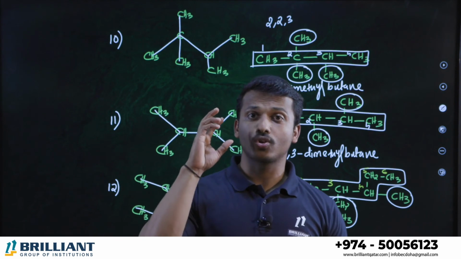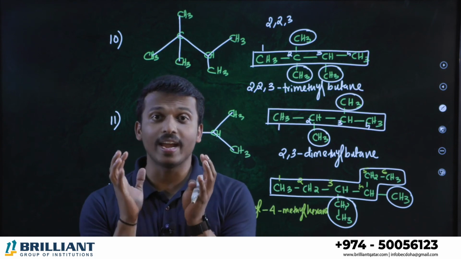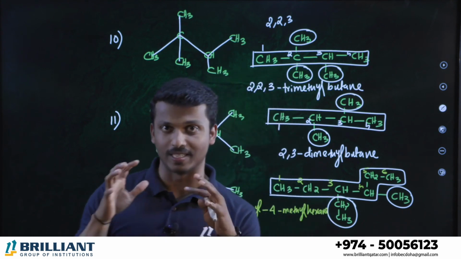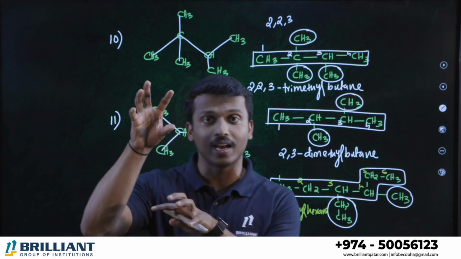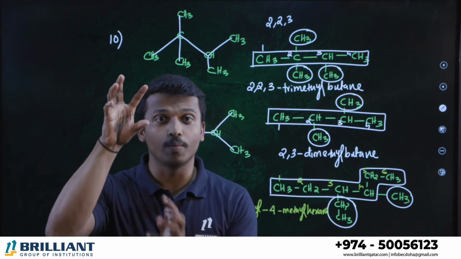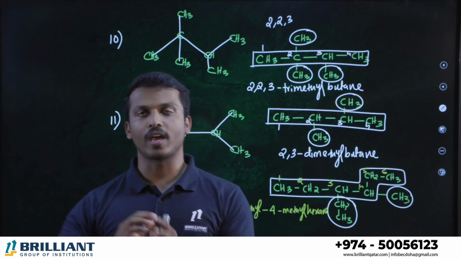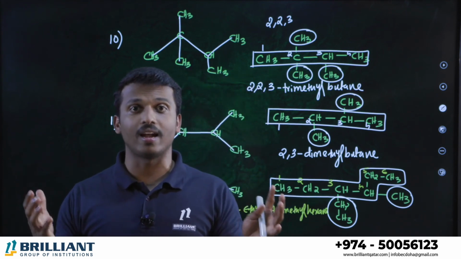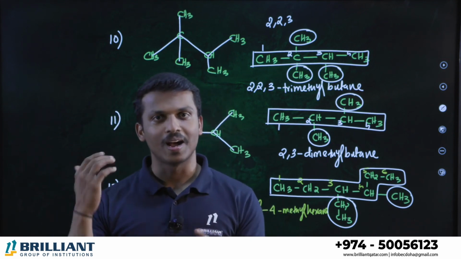And if there are identical branches on the compound, suppose methyl and one more methyl group, what do you have to do? You can use prefixes like di, tri, tetra, etc. If there are 2 methyl groups, suppose in the second position and third position, you can write 2, 3 dimethyl. If the 2 methyl groups are on the same carbon, the second carbon, then 2, 2 dimethyl, like that. Clear? Okay. So when a functional group comes, like acid, aldehyde, ketone, ester, etc., how we can name those kinds of compounds, we can discuss in the upcoming videos.